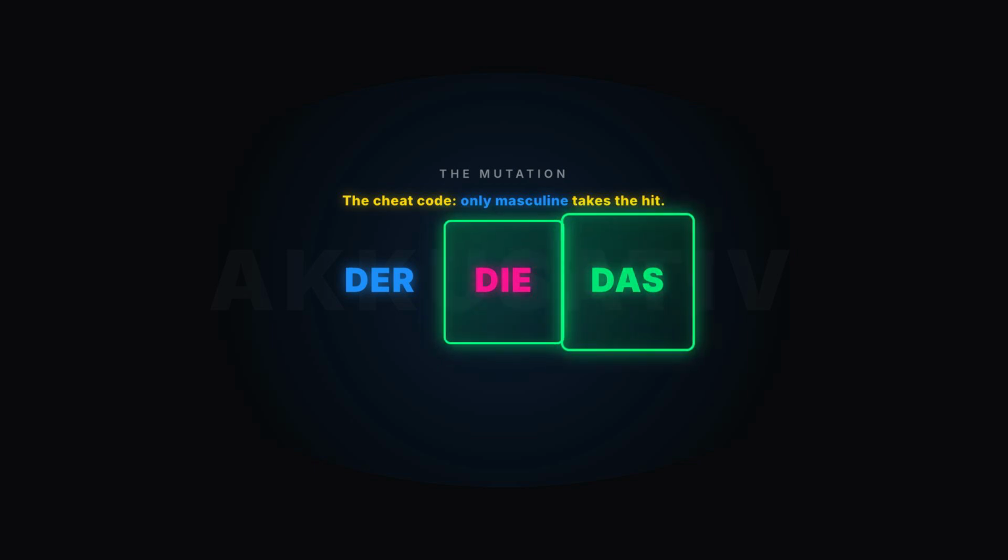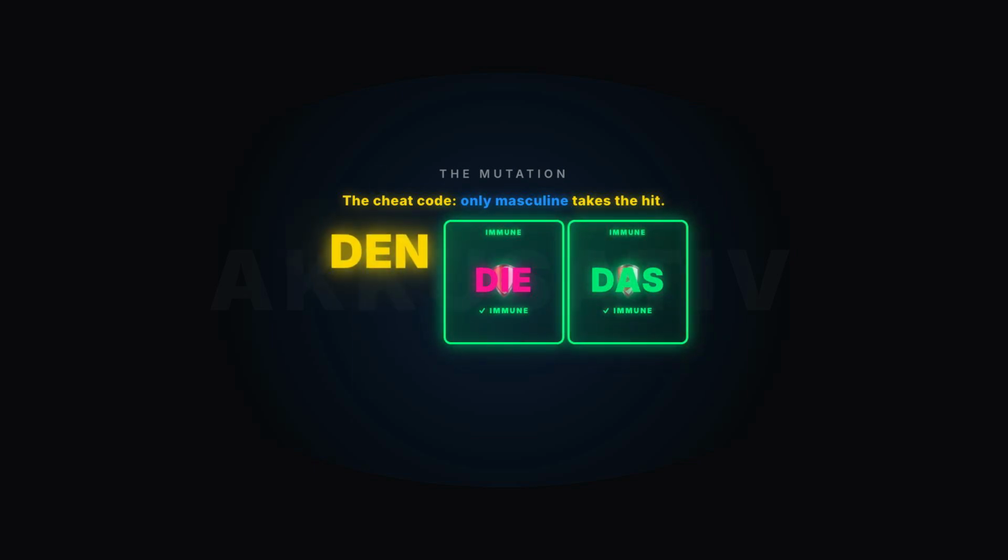Feminine and neuter words have total immunity. Die stays die. Das stays das. The accusative only attacks masculine words. It violently turns der into den.